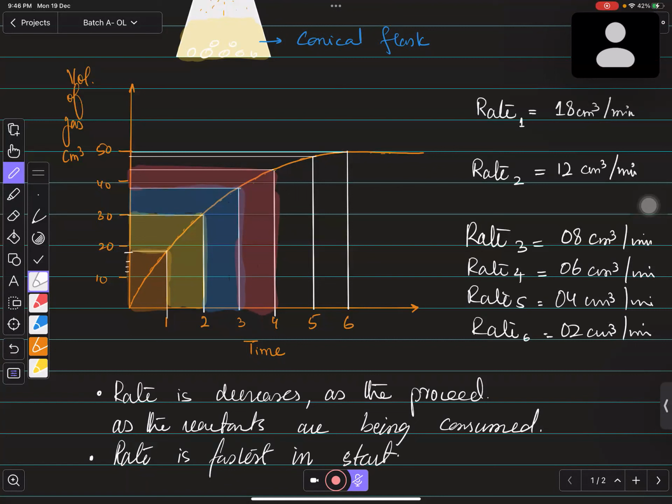दूसरी चीज बच्चों, आपसे पेपर में ग्राफ से बनवाएगा एटीपी में इसका, तो वो आपसे पूछ सकता है नंबर ऑफ मोल्स भी पूछ सकता है गैस के कितने फॉर्म हुए. So I think you all remember that moles of any gas can be found out by the formula: volume in centimeter cube divided by 24,000. So right now, what is the number of moles of carbon dioxide produced? If they ask in the exam, you can say that it is 50, the maximum volume produced, divided by 24,000, which will give you the number of moles of carbon dioxide produced in this reaction.